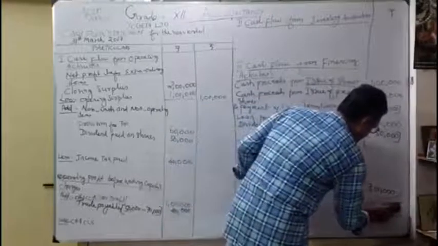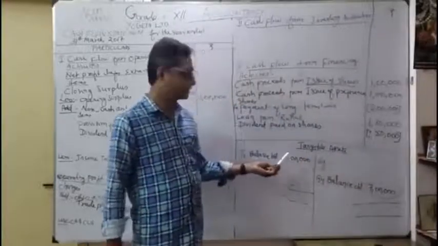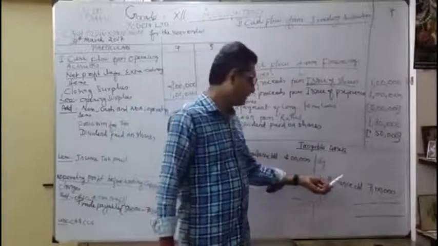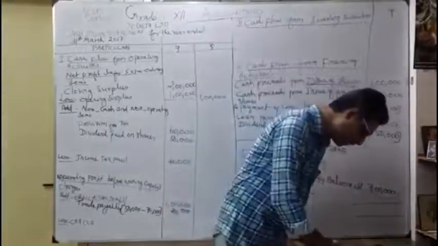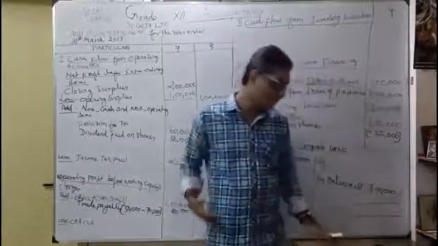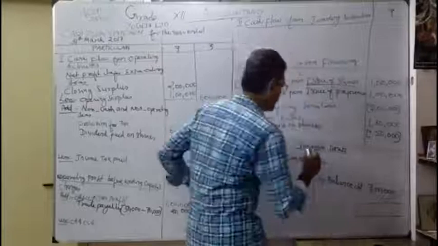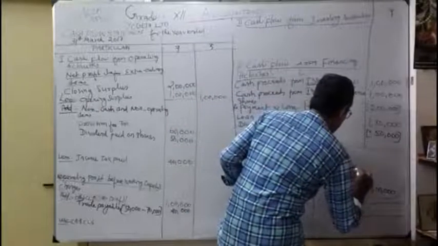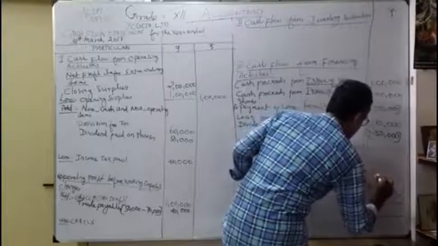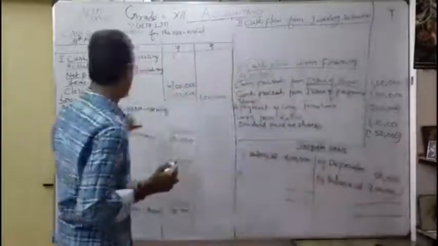So I write tangible assets. To balance brought down 4 lakhs for 2016, by balance carried down 7 lakhs for 2017. Now what information have they given? Net profit for the year after charging how much depreciation? 50,000. That I am going to write it here. By depreciation, 50,000.